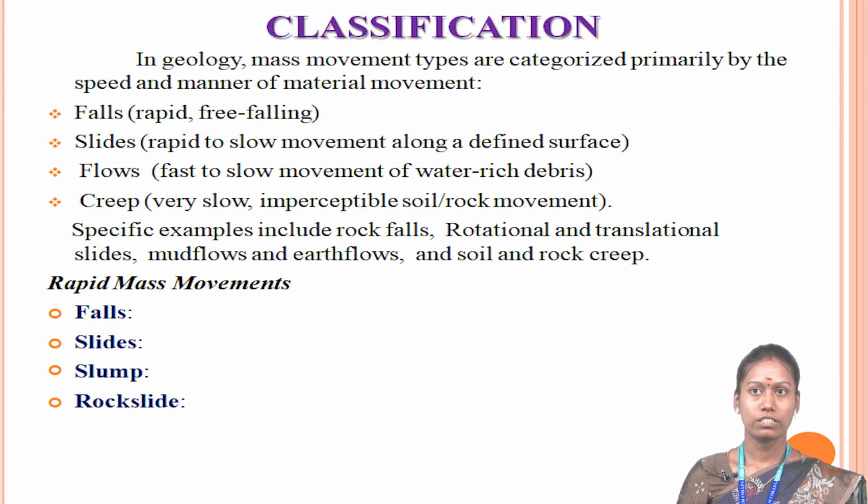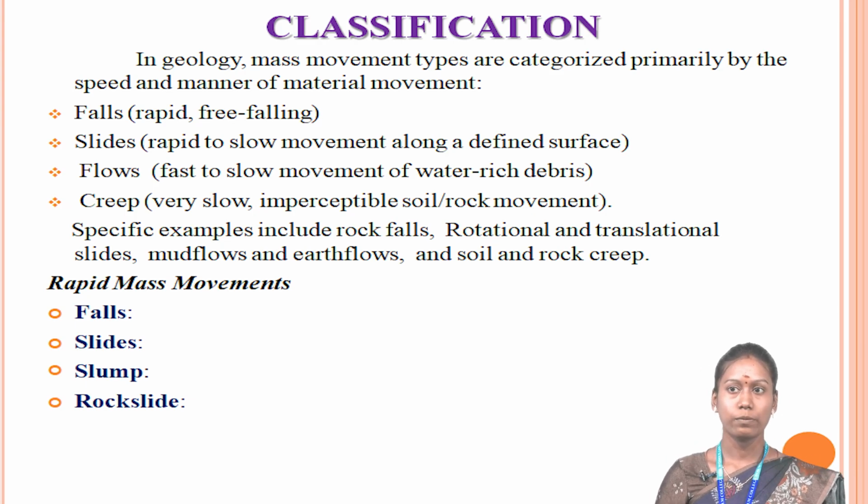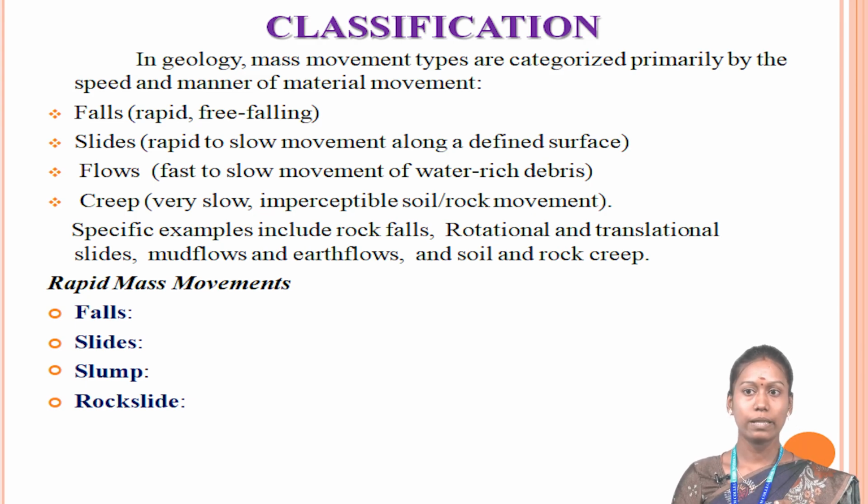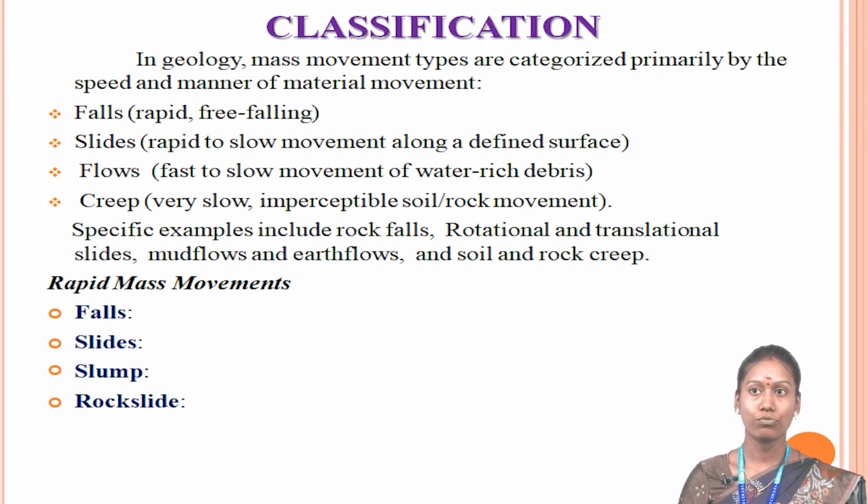This is the diagram which represents the types of mass movement. It is based on the fast speed of movement and the slow movement. These are the examples which include the debris flow, solifluction, slump, earth flow, mud flow, debris flow, a rotational rock slide, rock fall, rock slide. These are the examples and this picture represents the types of mass movement.